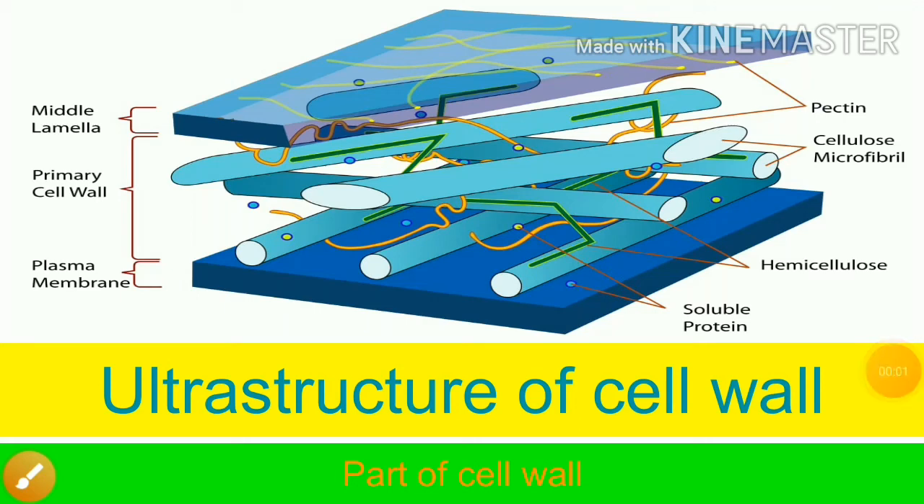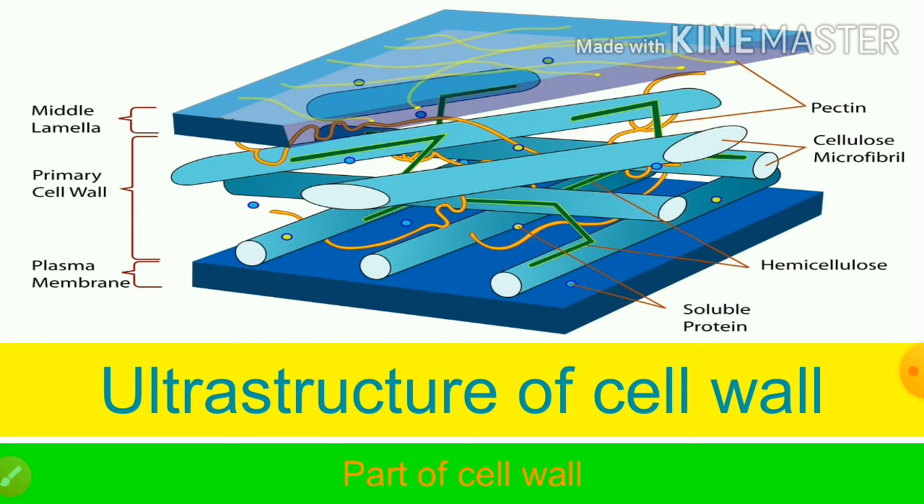Hello everyone, good morning. In the last lecture we studied the ultrastructure of the cell. We studied that the cell wall is made up of different kinds of microfibrils, and these microfibrils may differ in their length but their diameter is almost the same. Their diameter is 100 to 200 angstrom.